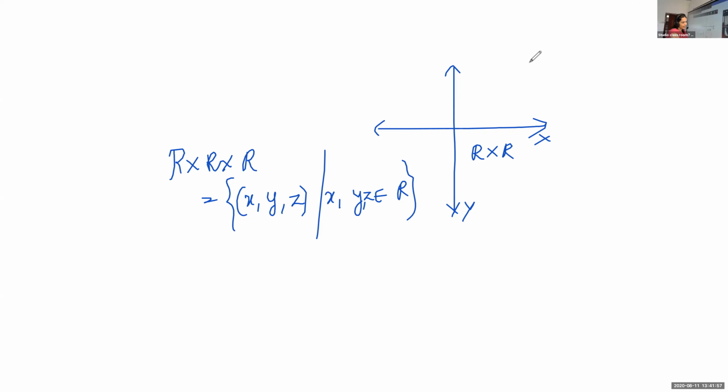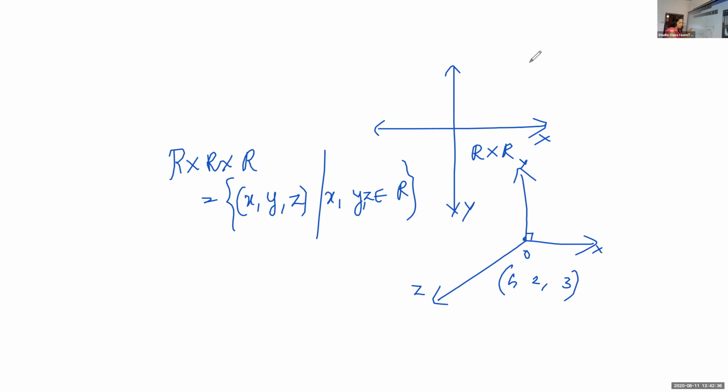Here we take three mutually perpendicular axes, the x-axis, y-axis and z-axis, to represent a point in space. Suppose I represent the point (1, 2, 3): the x coordinate is 1, the y coordinate is 2, and the z coordinate is 3. The first represents x, the second y, and the third z.